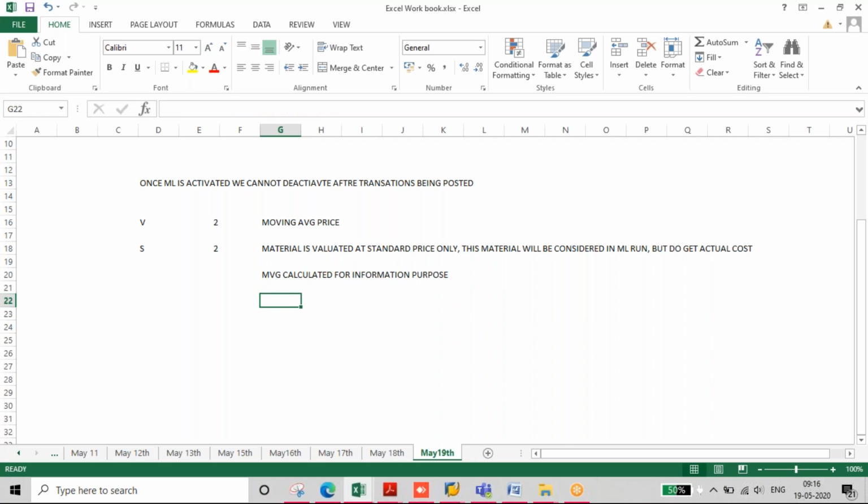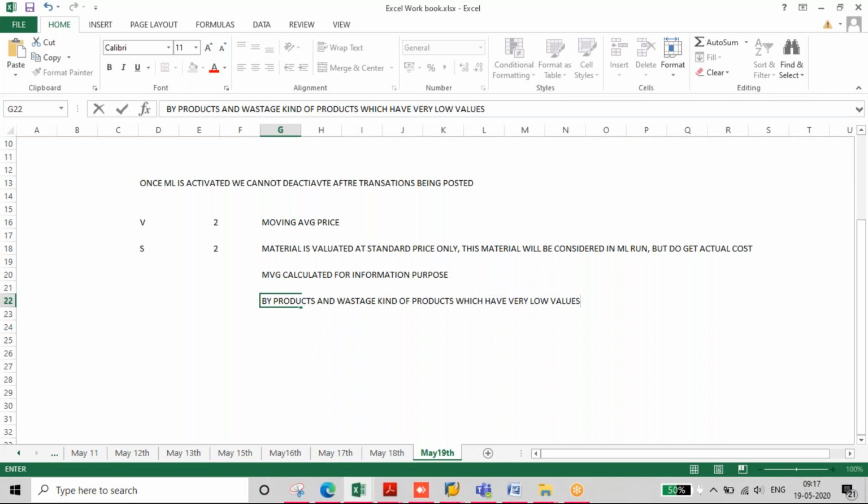Okay, so basically this combination we put for byproducts and wastage kind of products, which, in other words, have very low value. Obviously when you say wastage, it will have very low value only.